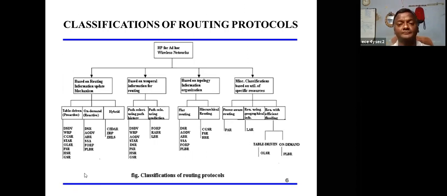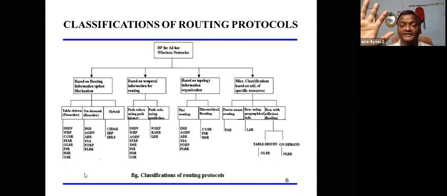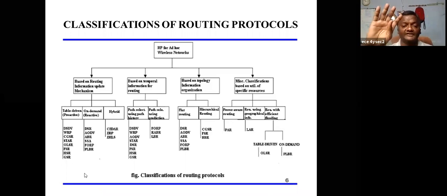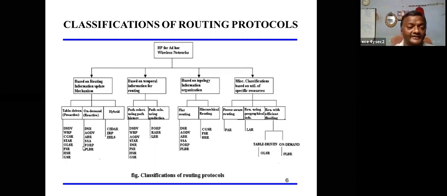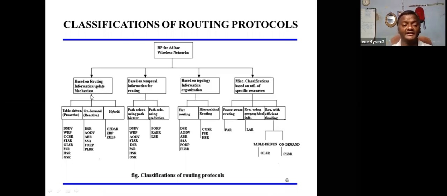So what are the different types of routing protocols available? That is called classification. Mainly, the routing protocols for ad hoc wireless networks fall into four categories. Number one, the routing information update mechanism.